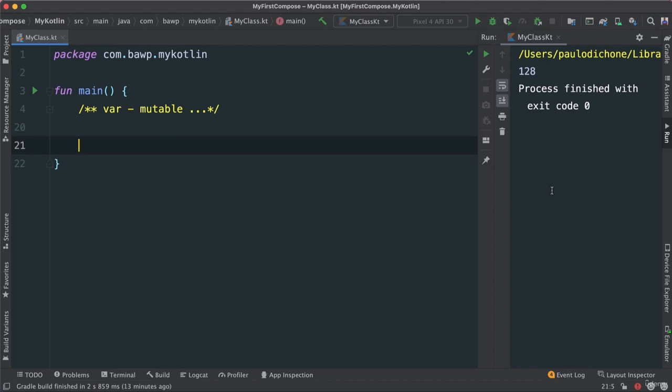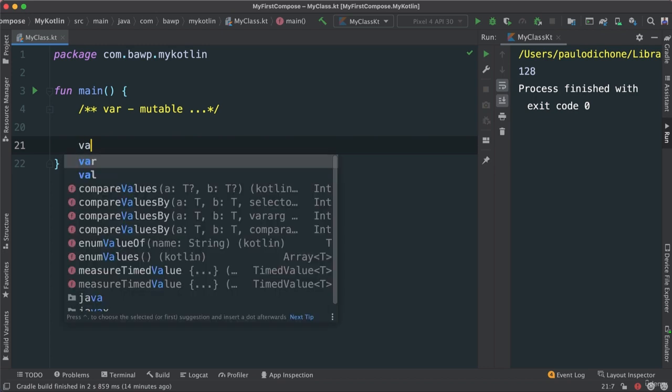Also, in extreme cases where we may need really large numbers, we can use a long. A long is 64 bits, so that's extremely large. Now, here's one thing: all variables are initialized with an integer value.